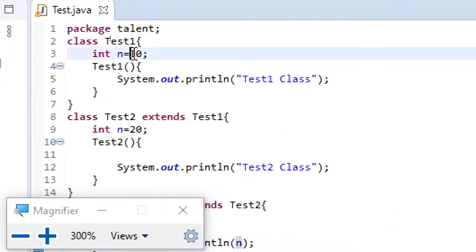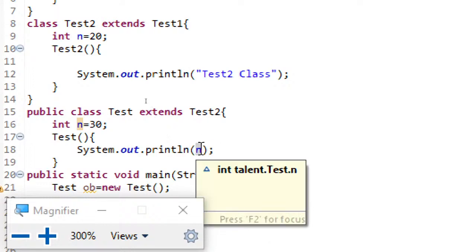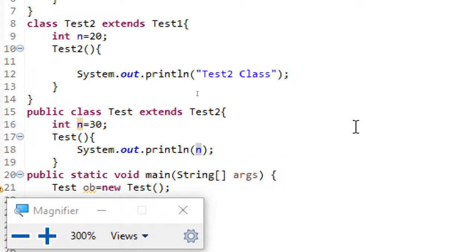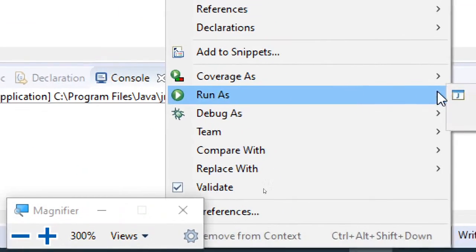Here the grandparent has n defined as 10, the parent has n defined as 20, the child has n defined as 30, and I'm just displaying n. I hope most of you know what the output will be. Let me run this.